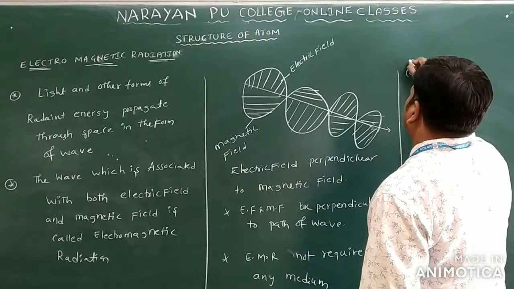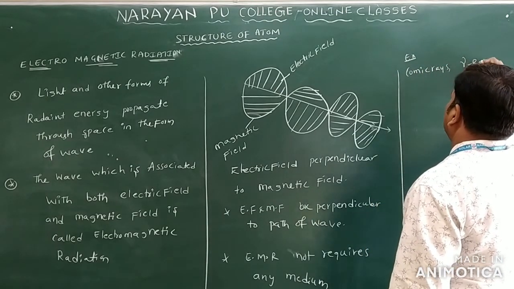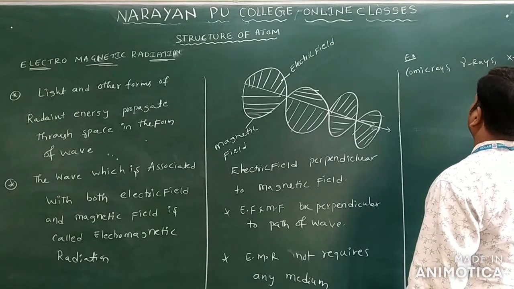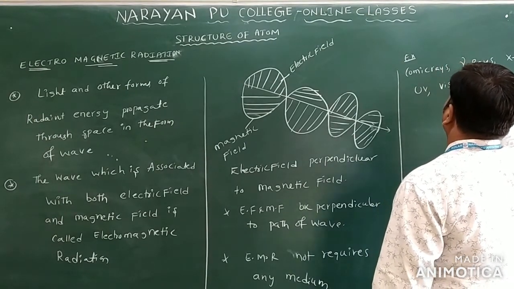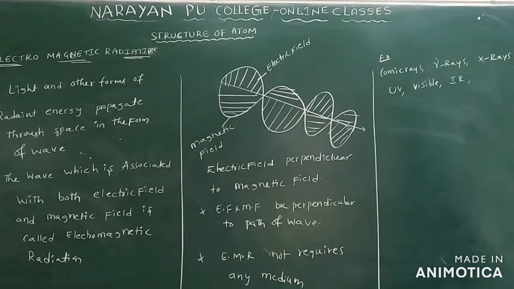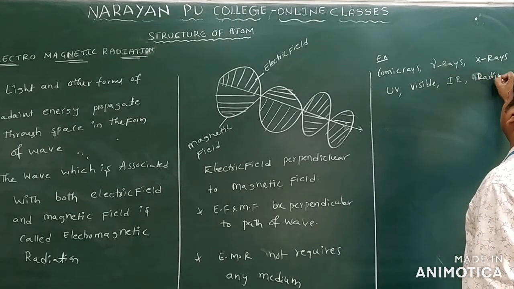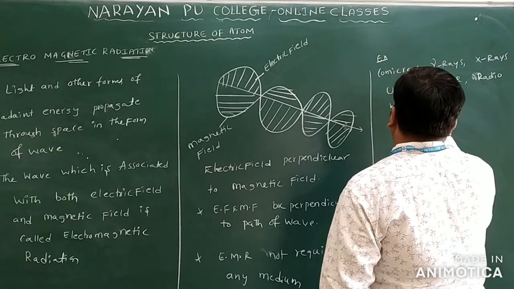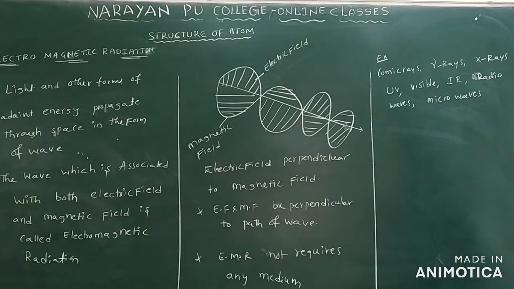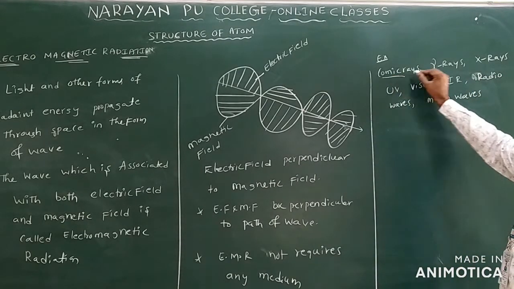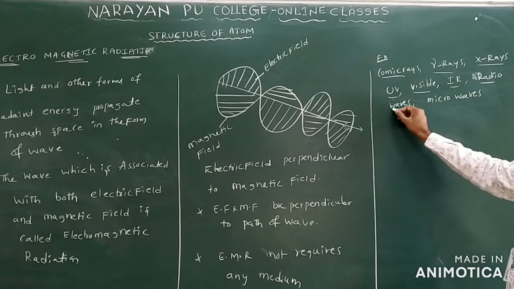Examples here: cosmic rays, gamma rays, X-rays, ultraviolet rays, visible rays, IR rays, radio waves, and microwaves.